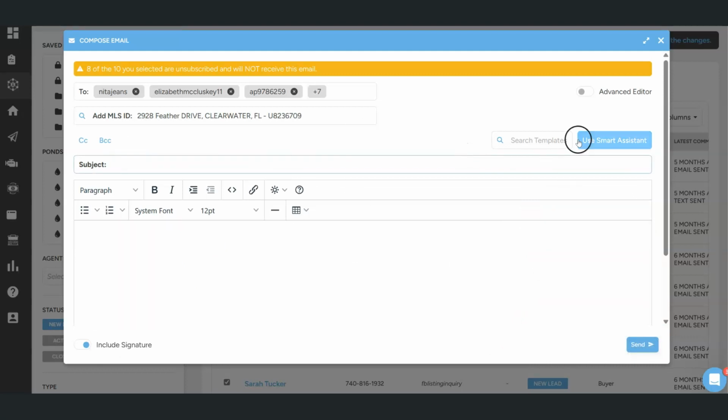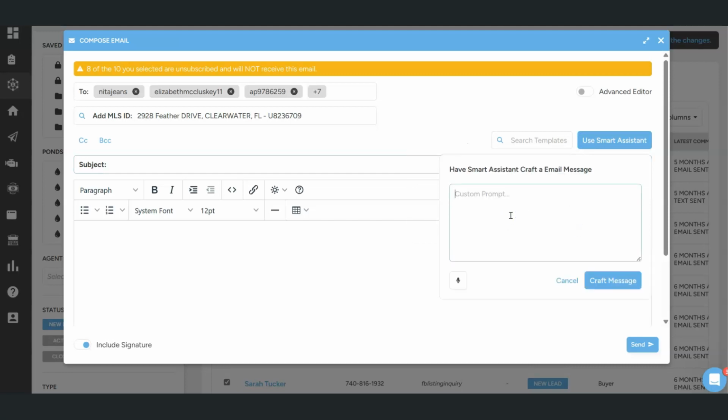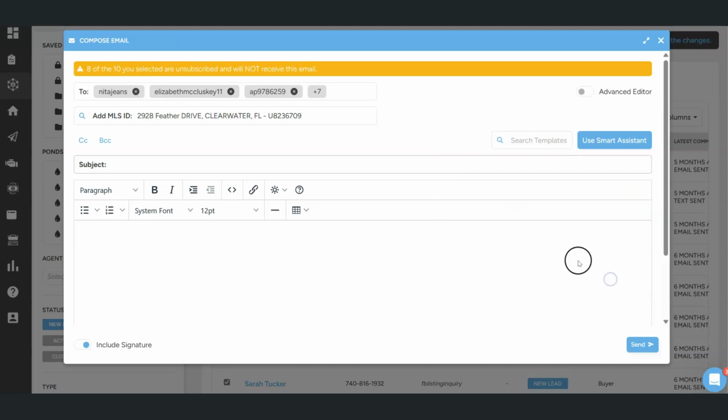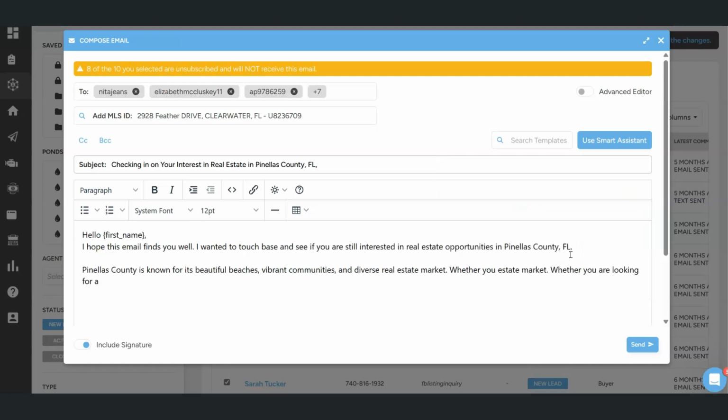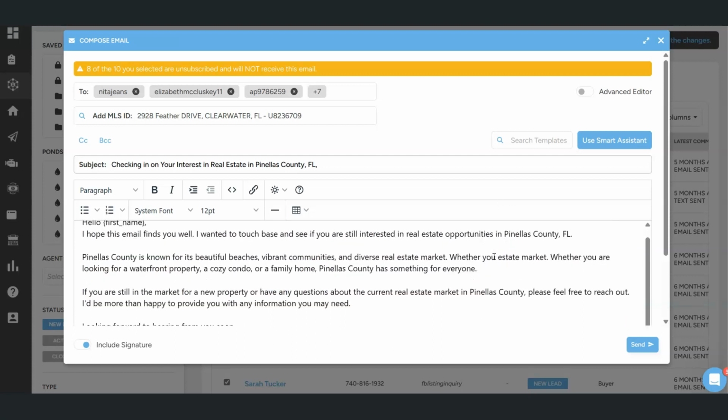So I'm going to delete all that. I'm going to click Use Smart Assistant, and then I'm going to click Custom Prompt. And I'm going to say, check in to see if this person is still interested in real estate in Pinellas County, Florida. So again, I'm going to craft this message, and what it writes might not be exactly what I want right off the bat, right? It's going to write like an AI writes, right? It might sound too smart, might not sound smart enough.